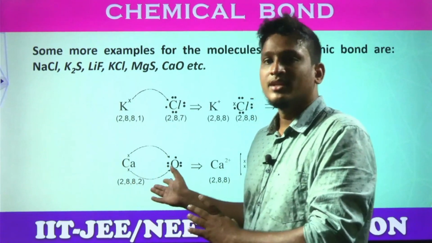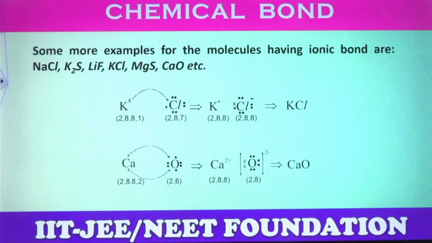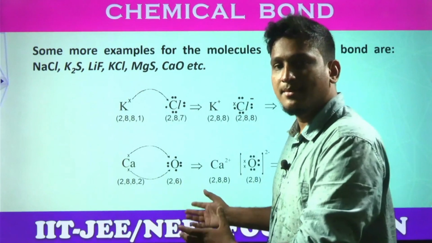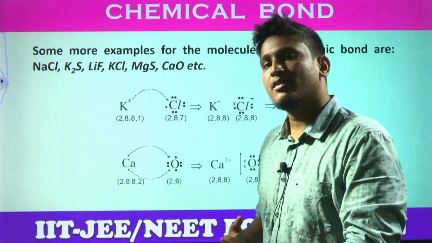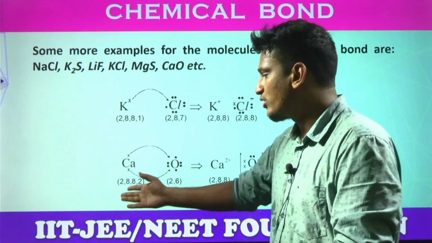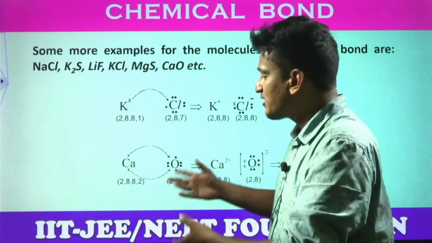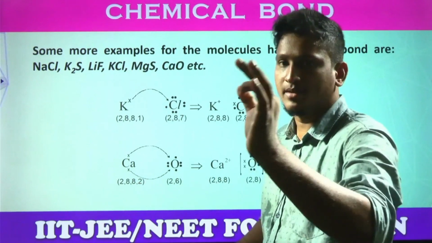And the same with calcium oxide. Calcium atomic number is 20, right, students? Its configuration is how much? 4s2 or 2, 8, 8, 2. 2 electrons are there. Now answer: is it better to lose 2 electrons or gain 6 electrons? Losing 2. Metals always lose electrons, remember. There are some exceptions.